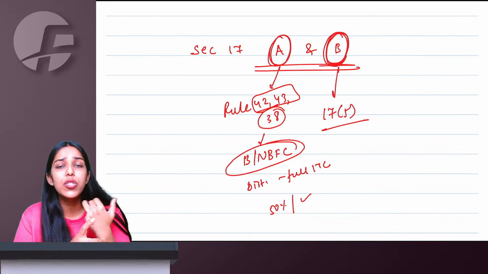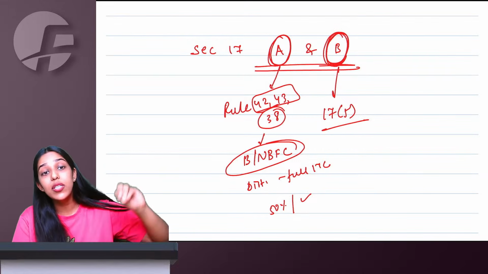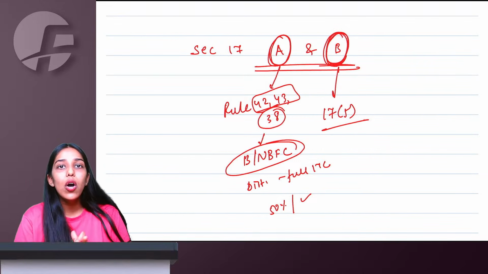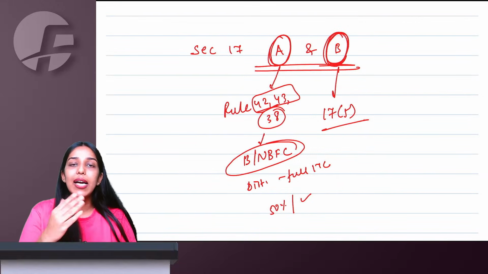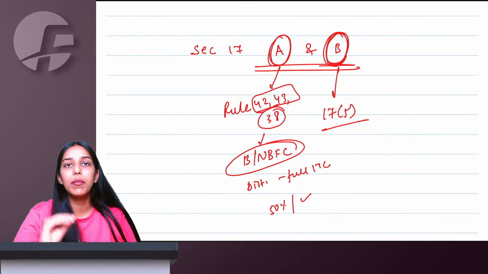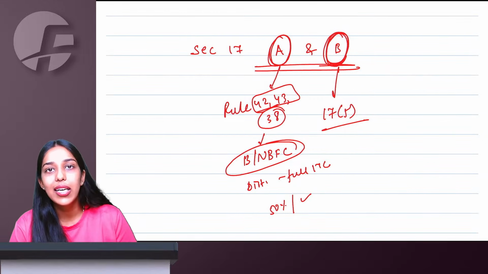ITC which was for exclusively non-business, exempted, non-taxable purposes, and blocked credits, you ignore since the beginning only. Remaining all ITCs, you take in your credit ledger, and then from it whatever is attributable to exempt supplies you reverse, whatever is attributable to non-business you reverse, and whatever you have taken will stay in your credit ledger.